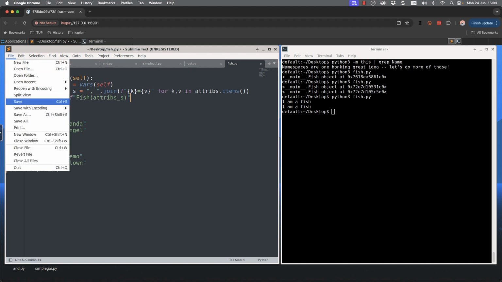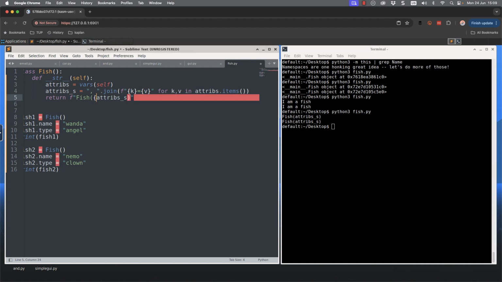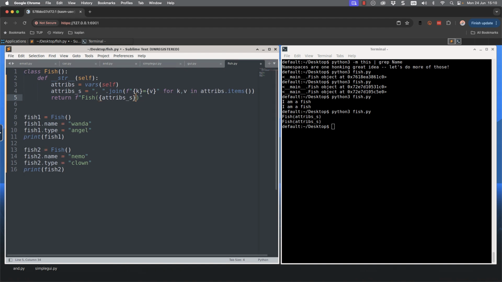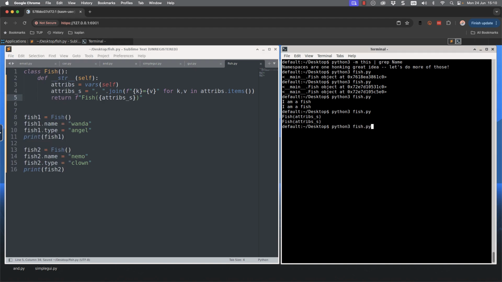Once we've got that, let's save that. So we've got our attribute string and then go through and print this. Oops, I forgot to put the variable inside of our brace brackets. So let's move back into our editor and put brace brackets around then our attributes_string. Save this. Now it should look a lot better.